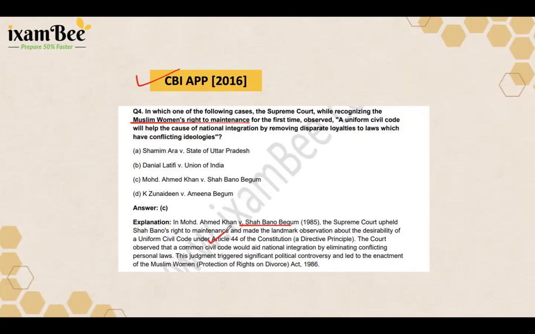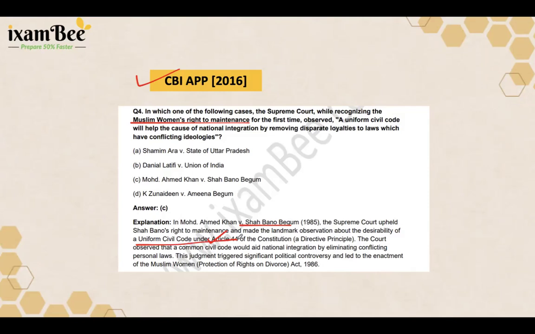However, this judgment also led to political controversy, and eventually, the Muslim Women Act of 1986 also came into play. So for your exam, remember Article 44 as the article which contains UCC. The basic idea of this judgment is enough, but you should know that Article 44 deals with Uniform Civil Code.